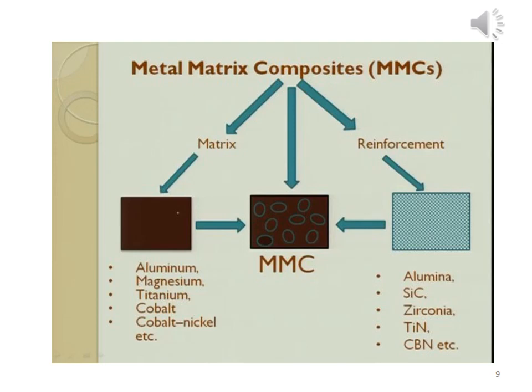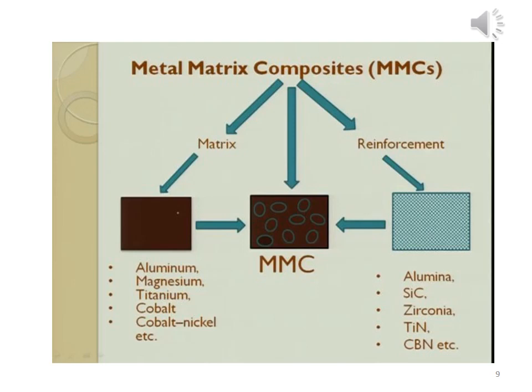When the reinforcing phase and matrix phase are mixed and some pressure and temperature is applied, then a new material is formed which is shown in the center of the slide, and it is denoted with MMC.